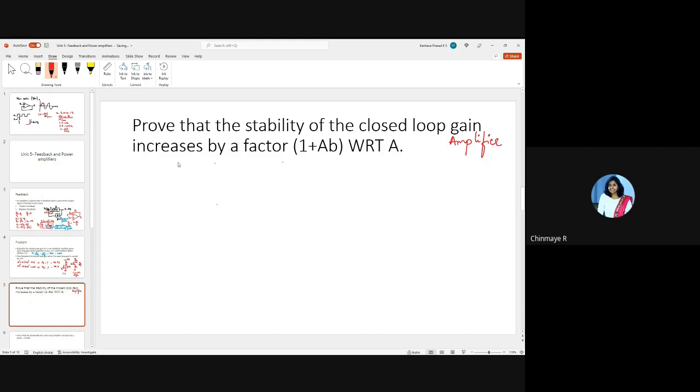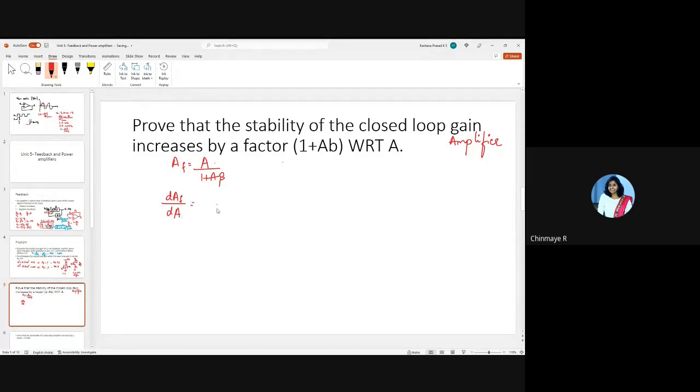So we know that AF is equal to A by 1 plus A beta, right? Now let us see how much AF changes for a small change in A. That is, we'll find out DAF by DA.